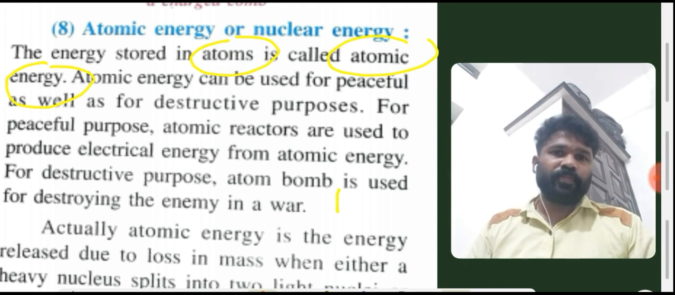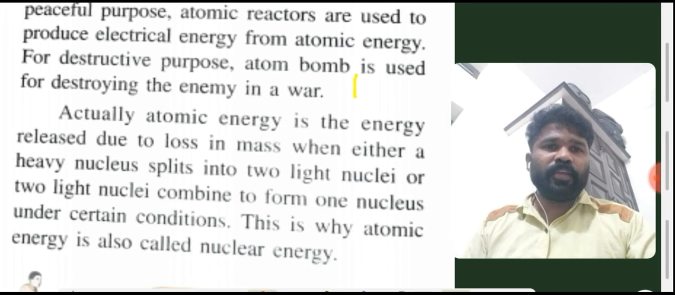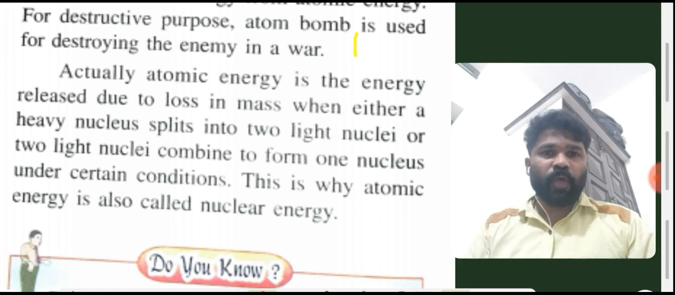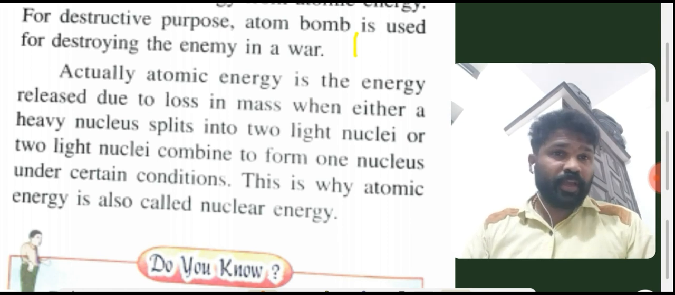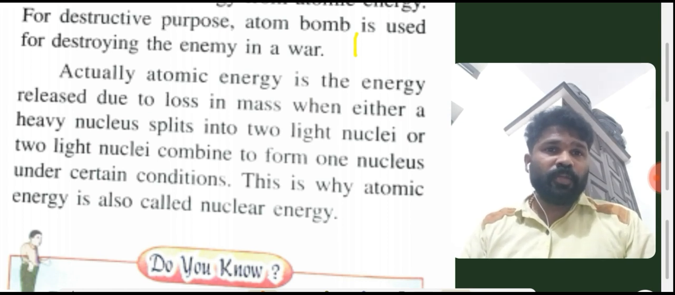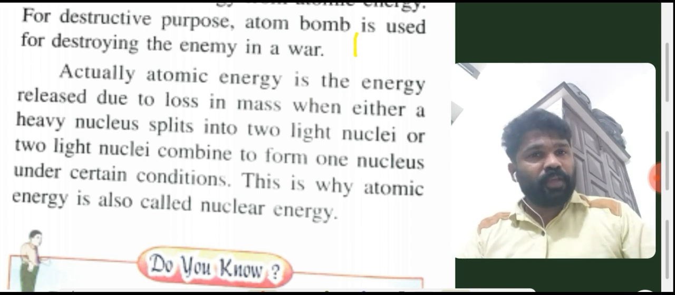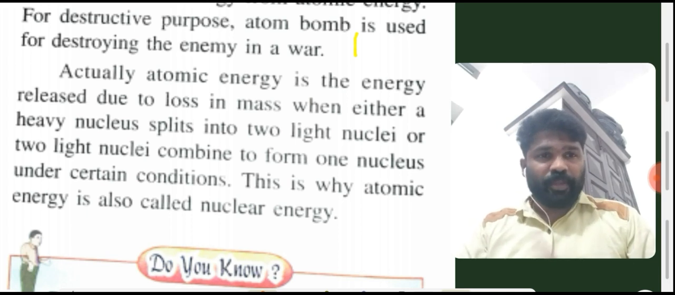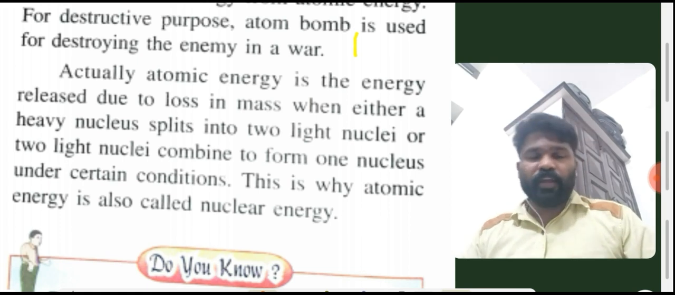Clear? Actually, atomic energy is the energy released due to loss in mass when either a heavy nucleus splits into two light nuclei or two light nuclei combine to form one nucleus under certain conditions. This is why atomic energy is called nuclear energy. Clear? Atomic energy can be of different types, that we can discuss later.